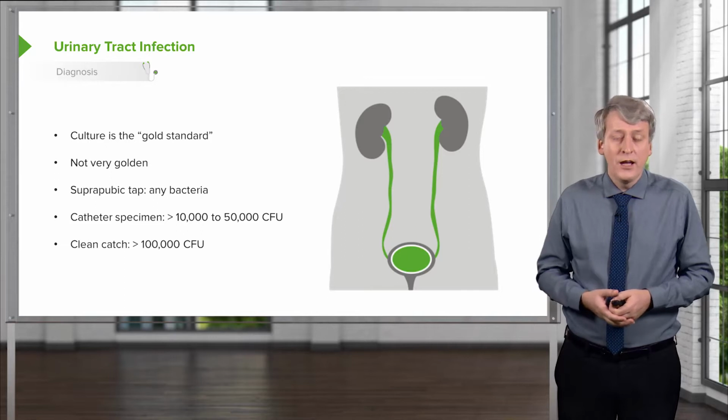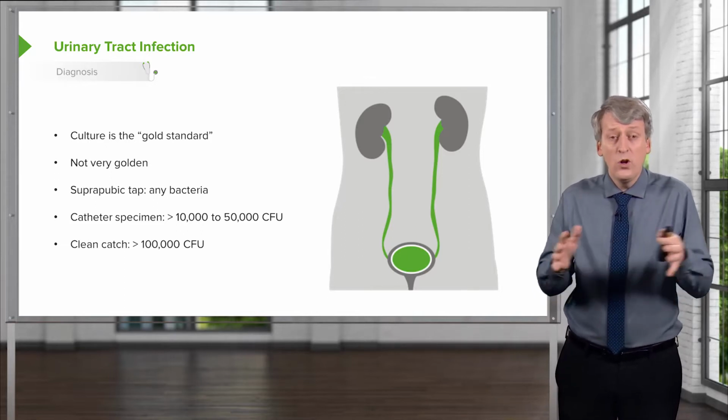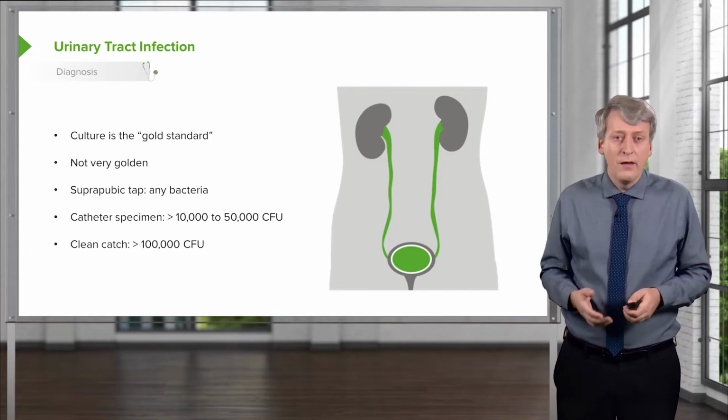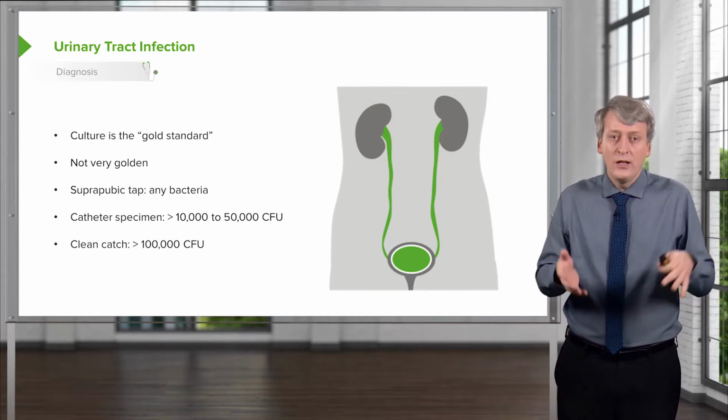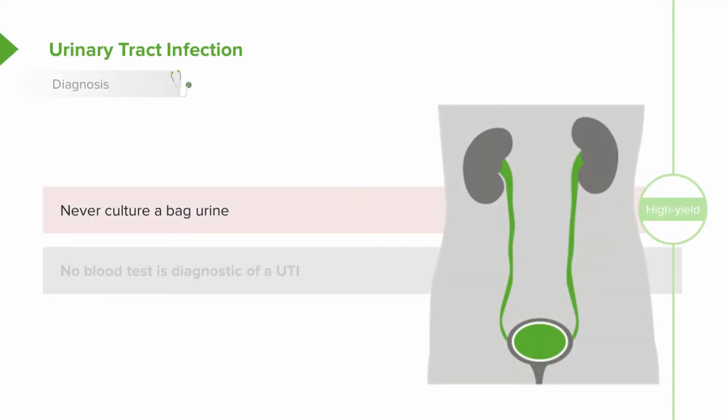Generally, for a clean catch, we'll use 100,000. These are rough estimates. Remember, there's no real gold standard here, and many times we'll just use our clinical suspicion in combination with these data. What's key is you should not obtain a bag urine to check for a culture because of the false positive rate. And remember, there's no blood test that's diagnostic of a UTI. There's no role for getting a CBC when you're trying to rule out a urinary tract infection.